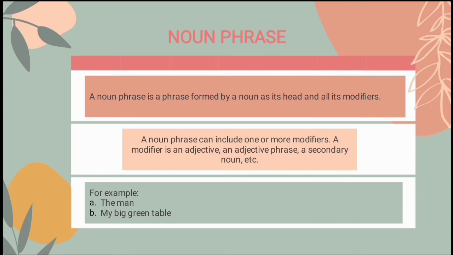For example, the first, the man. The is determiner as modifier and the man is noun. And the second example is my big green table. My is determiner and then big green is adjective phrase and the table is noun.